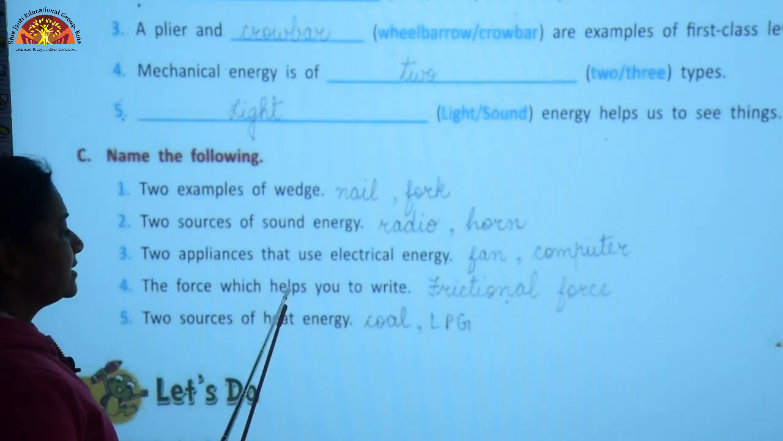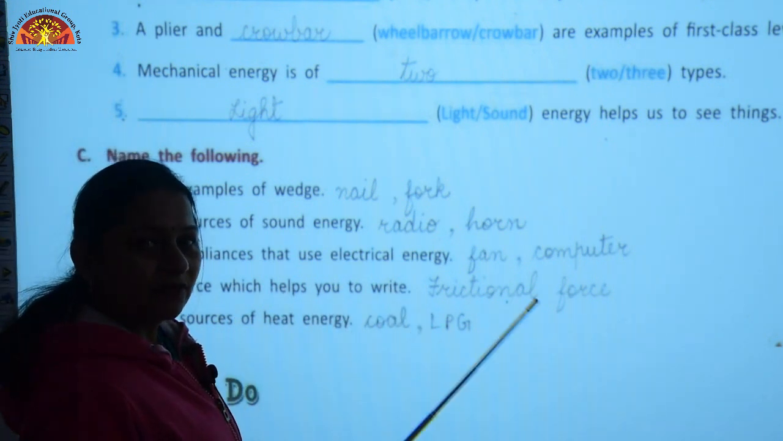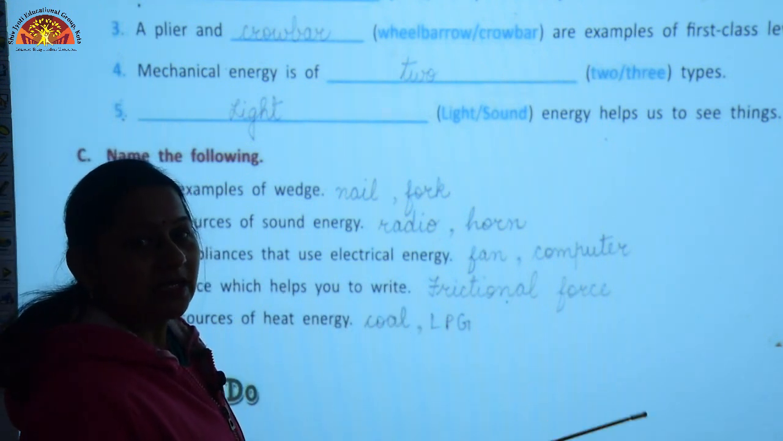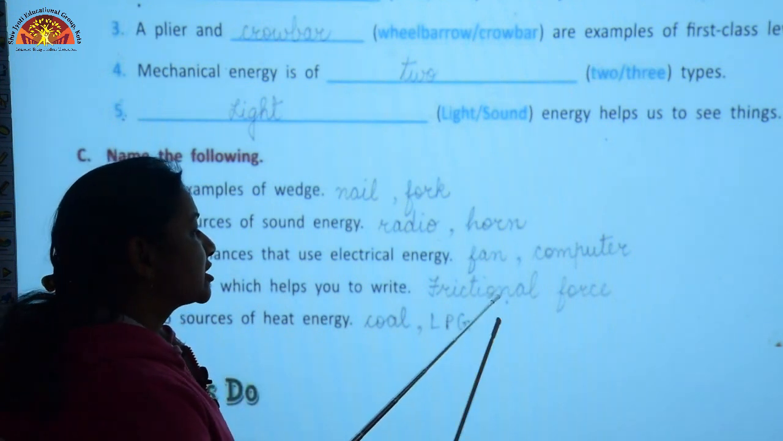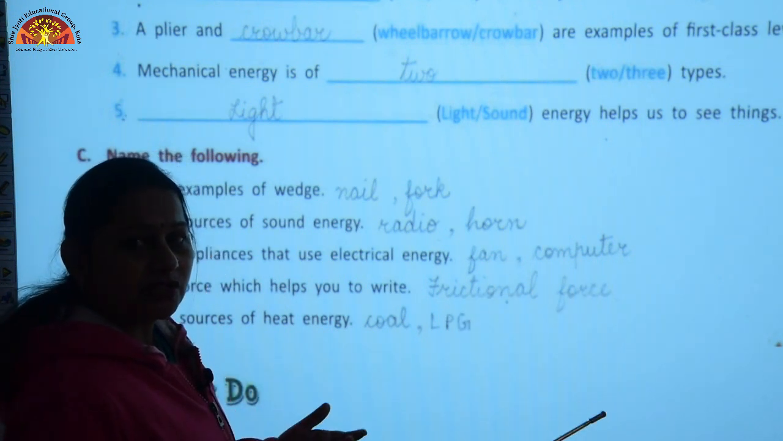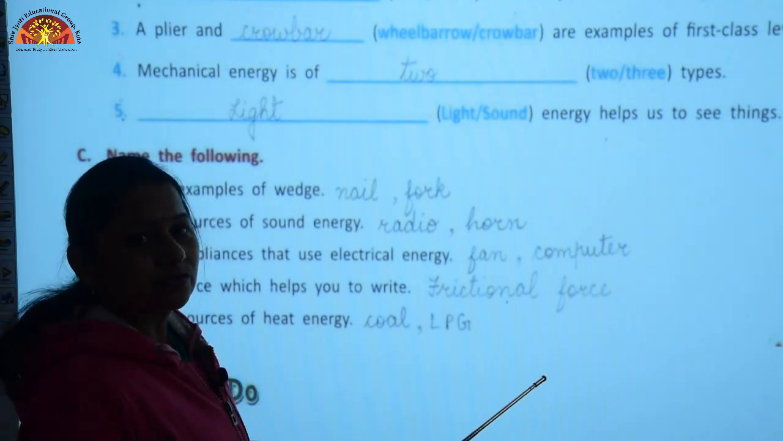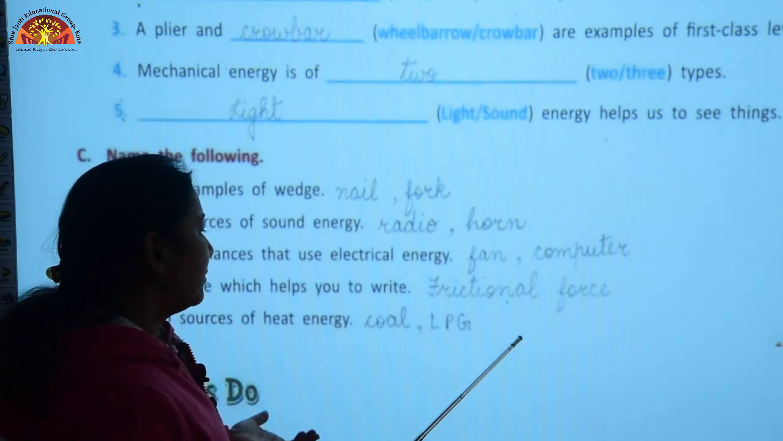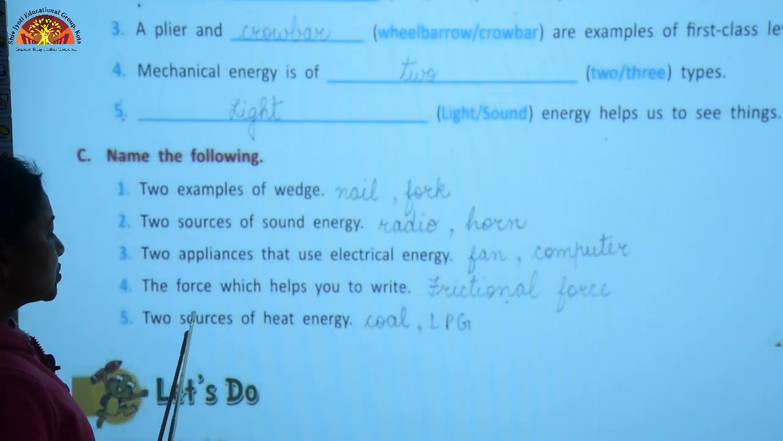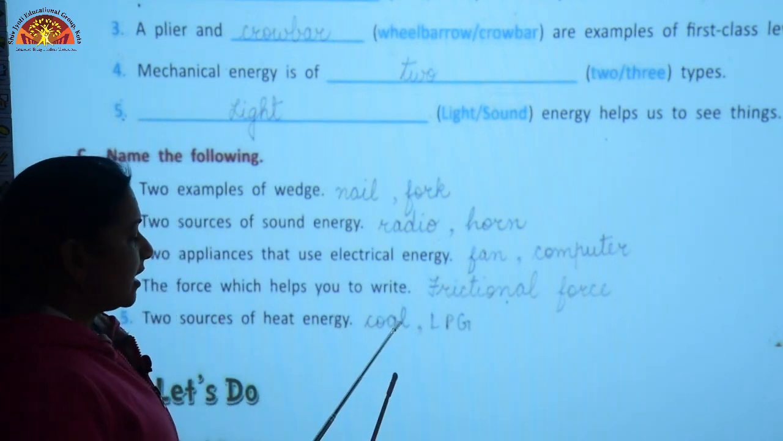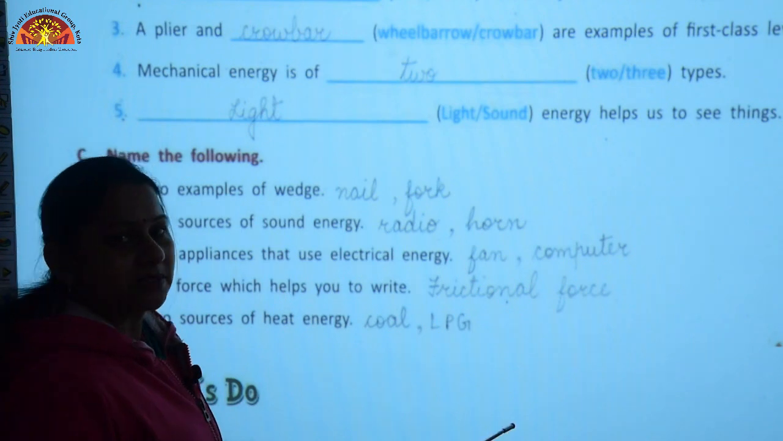The force which helps you to write, the force which enables us to write using a pencil is frictional force. There is a force of friction between the paper and the pen, and due to that we get the impression of the pen on the paper. 2 sources of heat energy are coal and LPG.